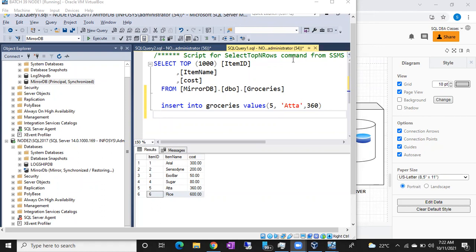In 95 to 99% of cases, synchronous will be configured. Why? Because clients won't accept data loss. Performance we can improve, but if even one record is missing, that is a difficult thing, right? So they don't entertain missing data. That's why 95 to 99% is synchronous. Rarely you can see asynchronous.